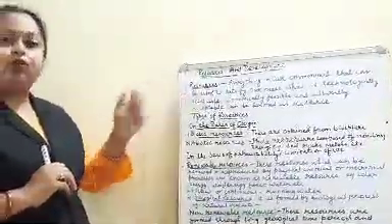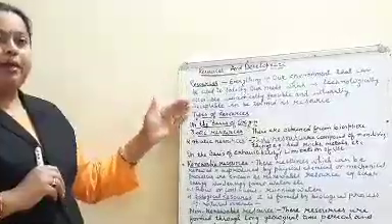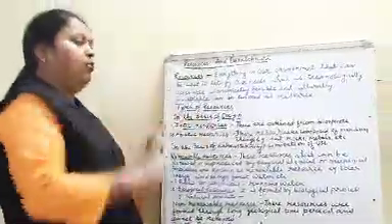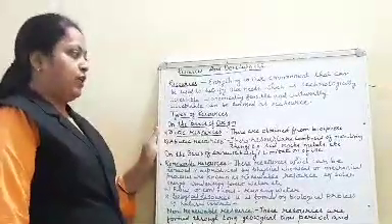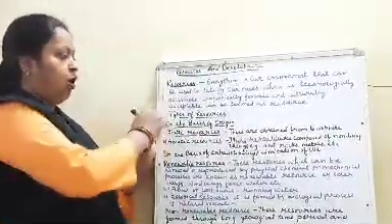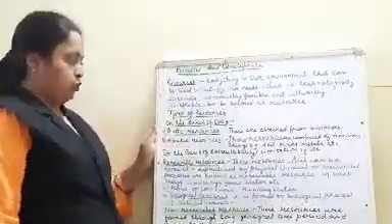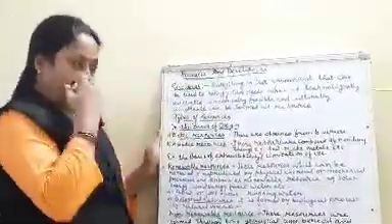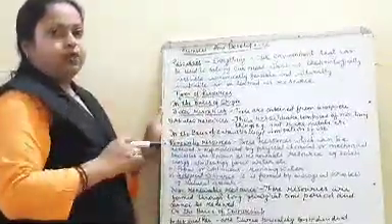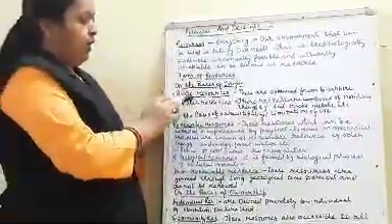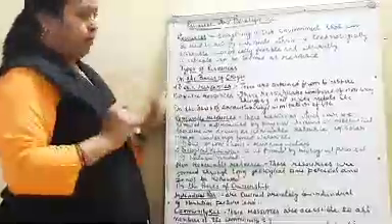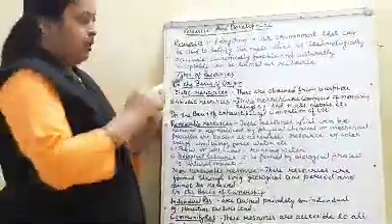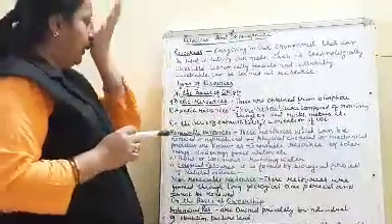We have two types of resources, man-made and natural. Now I will tell you the classification of resources, or we can say the types of resources. Firstly, the type on the basis of origin. On the basis of origin, it is divided into biotic resources and abiotic resources. The question also comes from this for 1 mark.